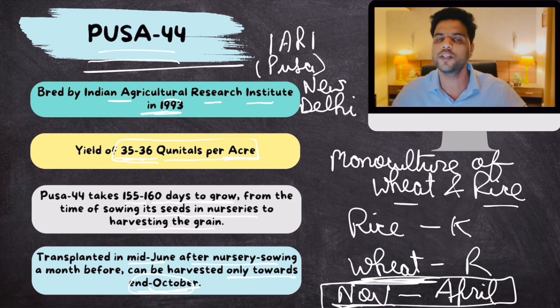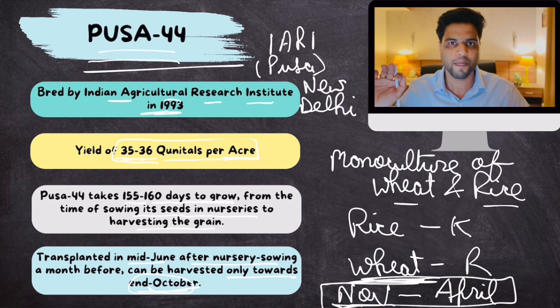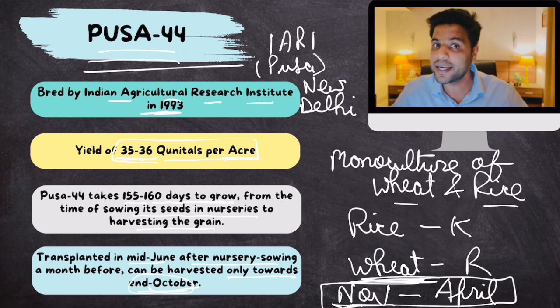Farmers burn the straw because it will take a lot of time to uproot that straw from the ground. So they burn it. The reason for burning it is that farmers have a very narrow window between harvesting rice and preparing their fields for wheat. Right? This is the thing.